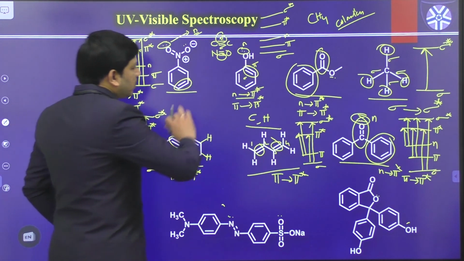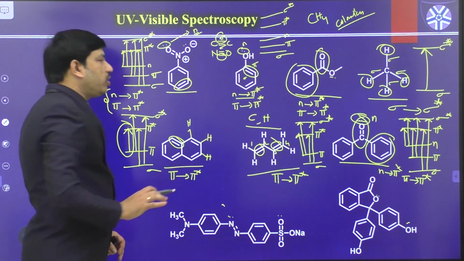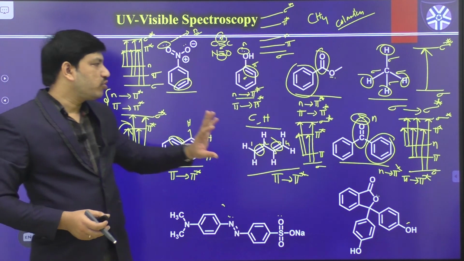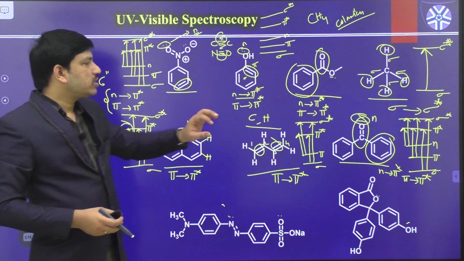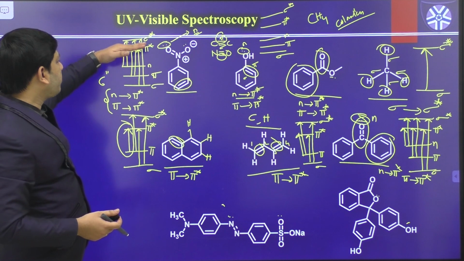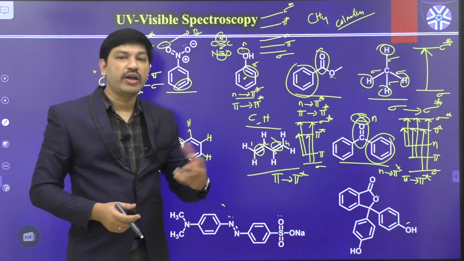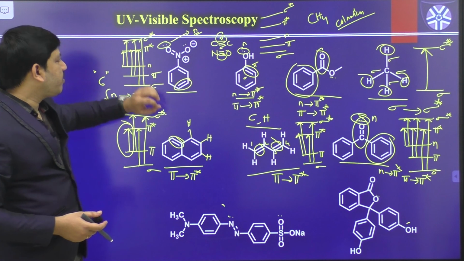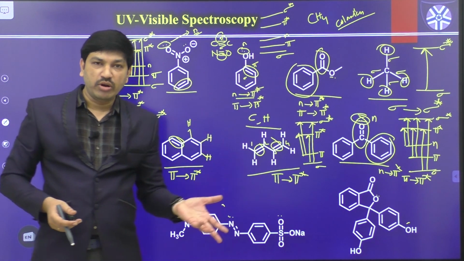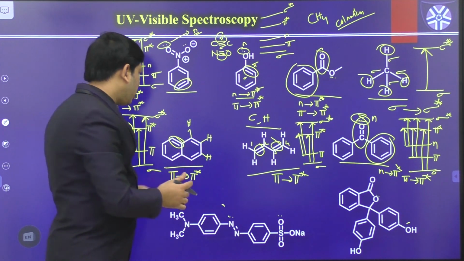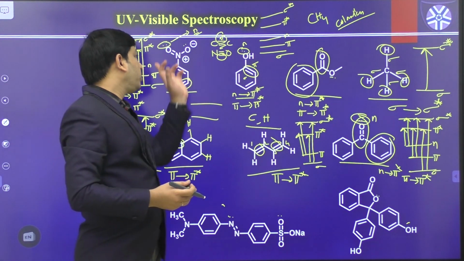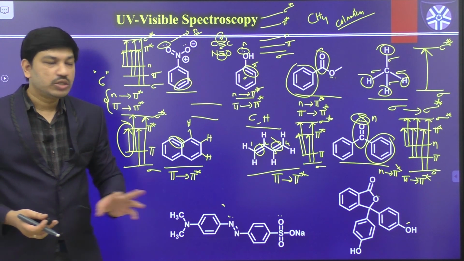So depending on the type of molecule, each molecule has different energy levels. Another important point: in all these cases the energy gap between the sigma, pi and non-bonding levels varies. The energy gap between the sigma level and pi level is unique to each and every molecule. All the molecules don't have the same kind of energy gap. That energy gap varies depending upon the type of molecule only. So that is the reason.